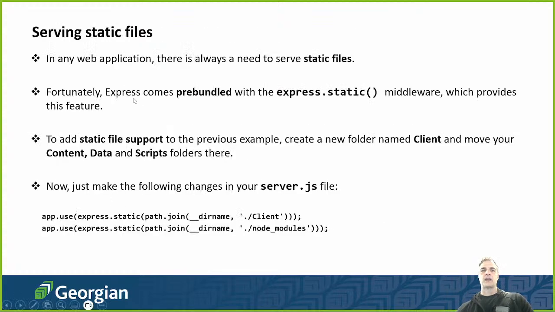When we want to serve static files, we can do something that looks like this. App.use, remember, use is using middleware. I can use the built-in middleware function express.static, and then I can use path.join, and path is a built-in Node.js module. I can join the directory name with the client, and what it does is it says, whenever I search for an object, I can look inside the client folder first, so I can put things like CSS, images, client-side JavaScript inside there. And I can also look inside node_modules.